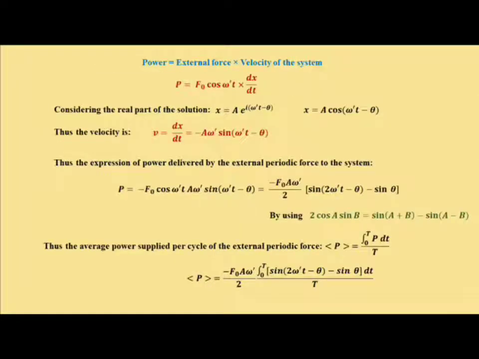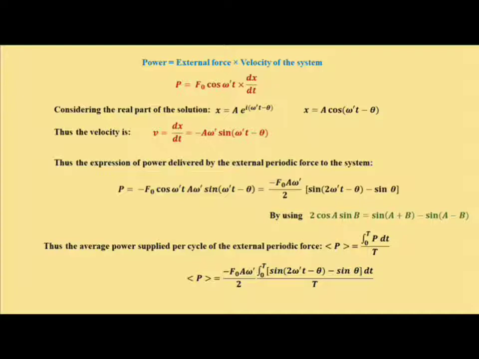So we know the expression of power is given by external force into velocity of the system. As we know, the external force is given by f0 cos omega prime t. So the power P is f0 cos omega prime t into velocity, that is dx/dt. Now considering the real part of the solution x equal to a e to the power i (omega prime t minus theta), as the force is given by a cosine function, x will be a cos(omega prime t minus theta).